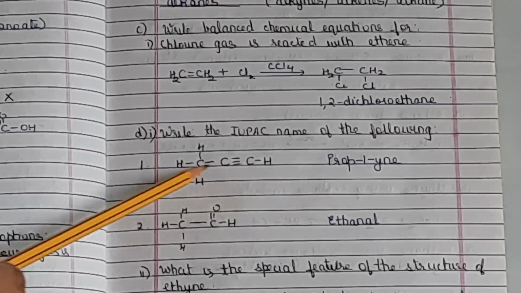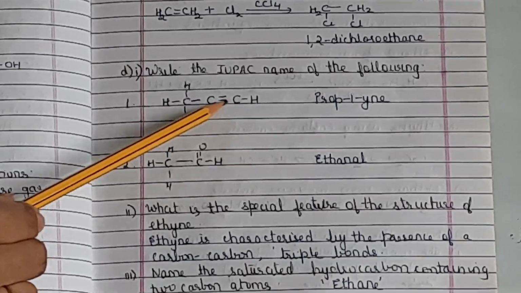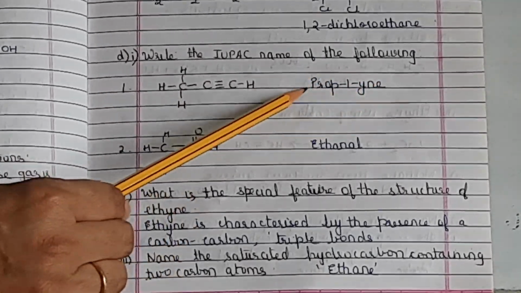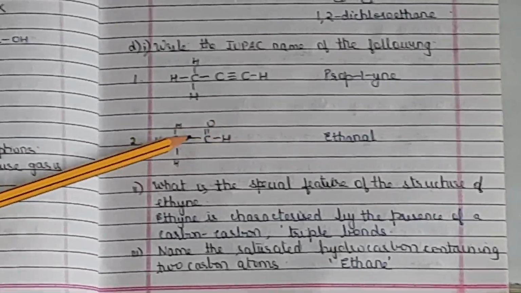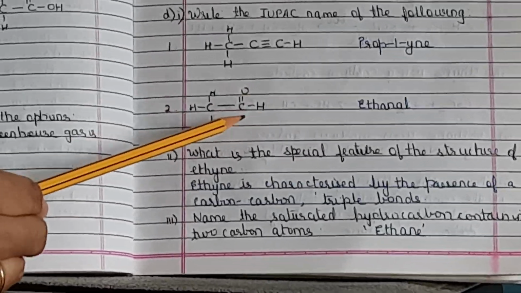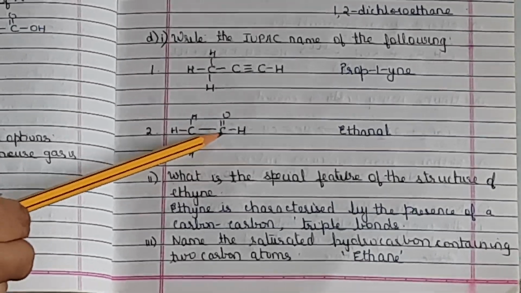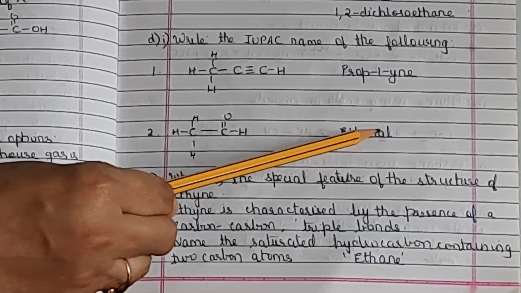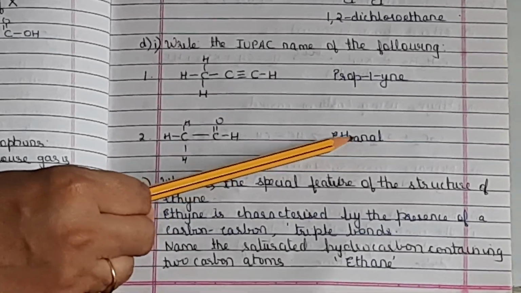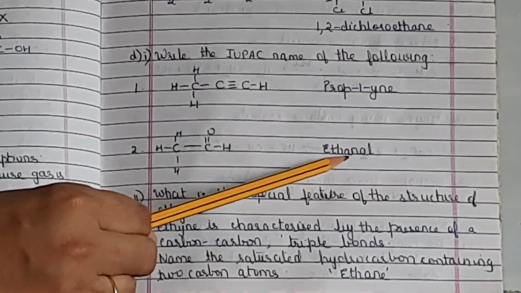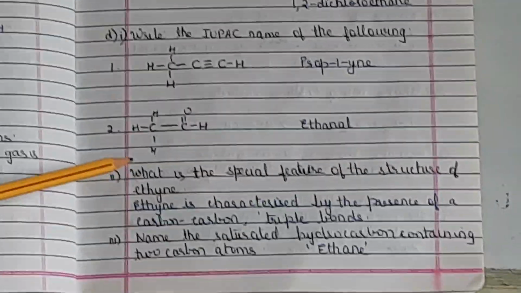Next is write the IUPAC name for the following. Now this is, what, 1, 2 and 3. So prop, and triple bond, so yne, and it's between 1 and 2. So prop-1-yne. Even if you write propyne, you get the marks. Okay. Now this second one, can you identify this functional group? CHO means, yes, very good, aldehyde. So it's an aldehyde. So 1 and 2, 2 carbons, so eth. So it will be ethanal. So you replace the e of the alkane by the suffix of the functional group, that is al. So ethanal. Okay. You have to revise the rules of nomenclature again so that you are able to name them efficiently and correctly.